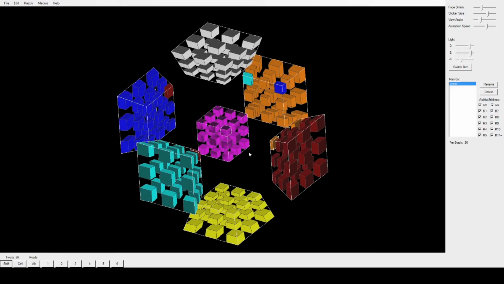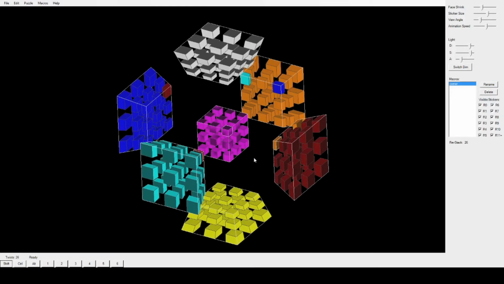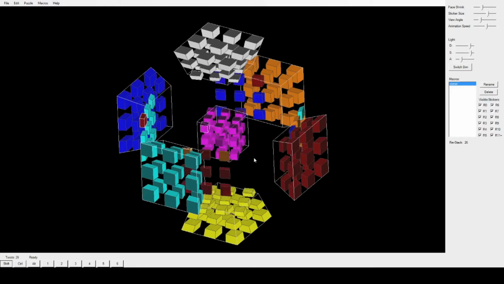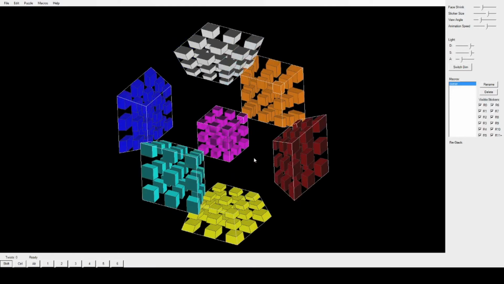Now, we want to record all that as a macro. How do you do that? We undo all that by pressing and holding Control Z. And then Control Alt, reference piece, to start recording our macro. And then Control Y to redo all that.